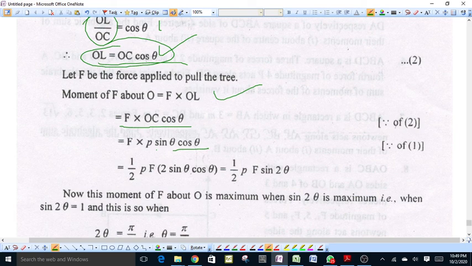Multiplying and dividing by 2, this comes out to be half PF into 2 sin theta cos theta, which is equal to half PF sin 2 theta.